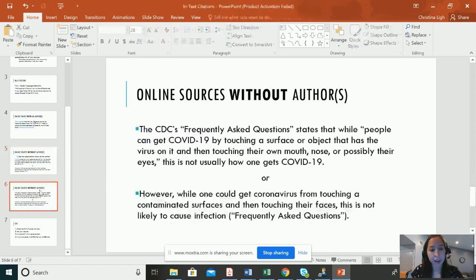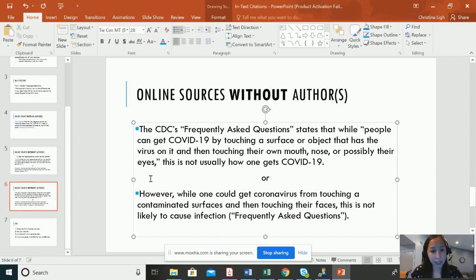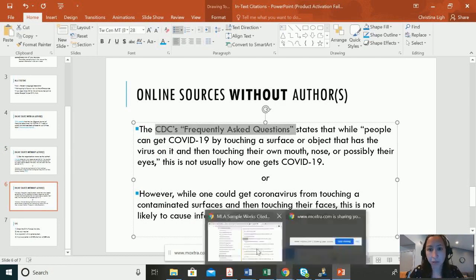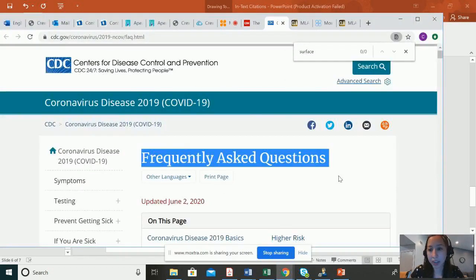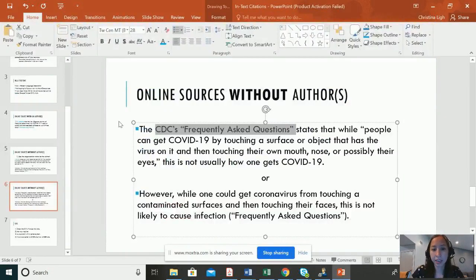However, if you find yourself in a circumstance where there's no author and it's not clear who the organization is, what you can also do is use the title. So the title of this article is frequently asked questions. So I'm going to say the CDC's frequently asked questions states that while people blah, blah, blah, blah. And then if I wanted to put it in the parentheses, I would do this. The quotation marks are used because it's a web page. All right, so that is how this is done.